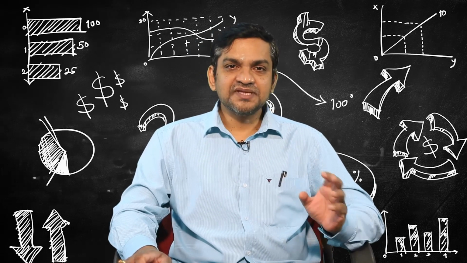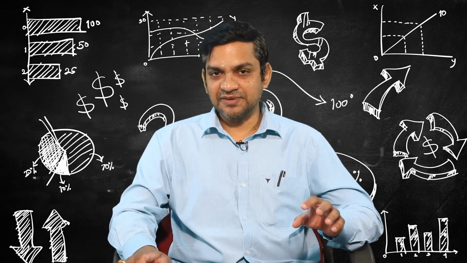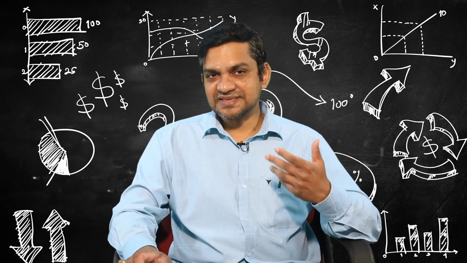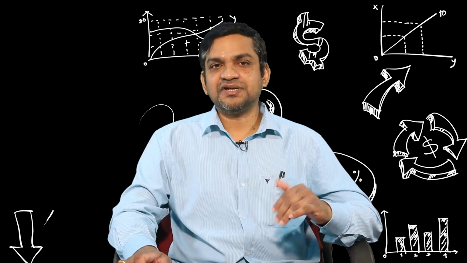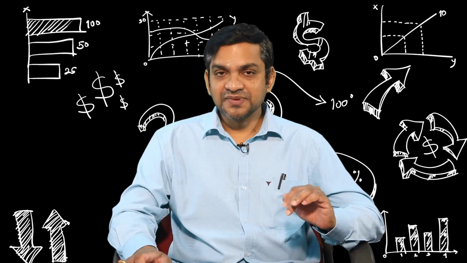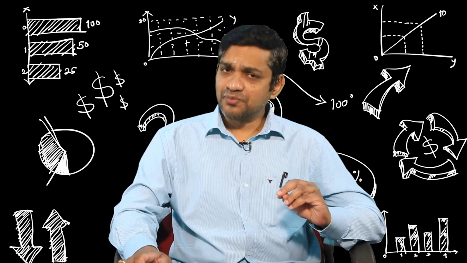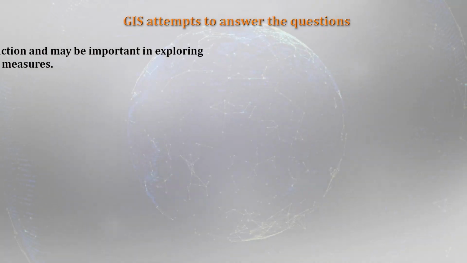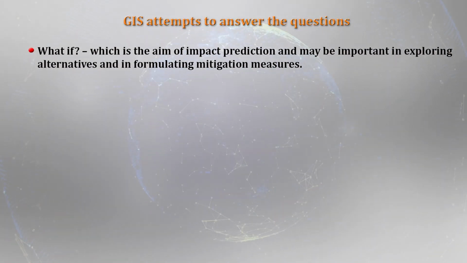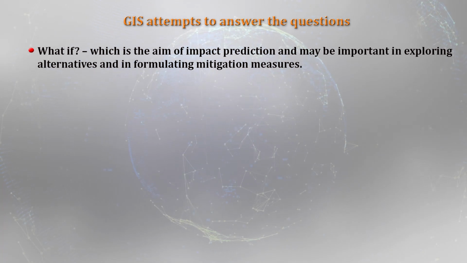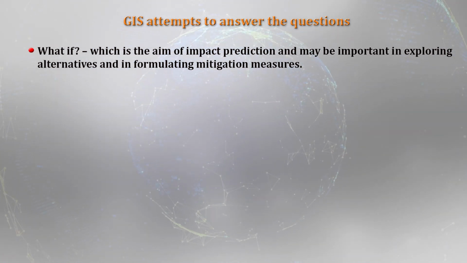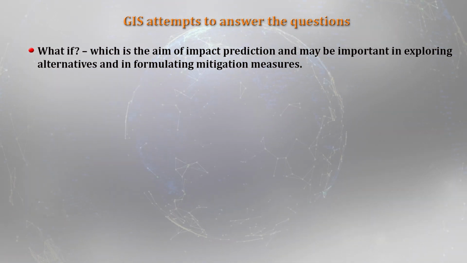So, that way this GIS can help us, because it provides us the change analysis, that is the most important thing. And after the implementation of the project also, GIS can be helpful in monitoring the impacts. So, these are the three questions. The last question is what if. It is a very interesting question. What if, which is the aim of impact prediction as such.